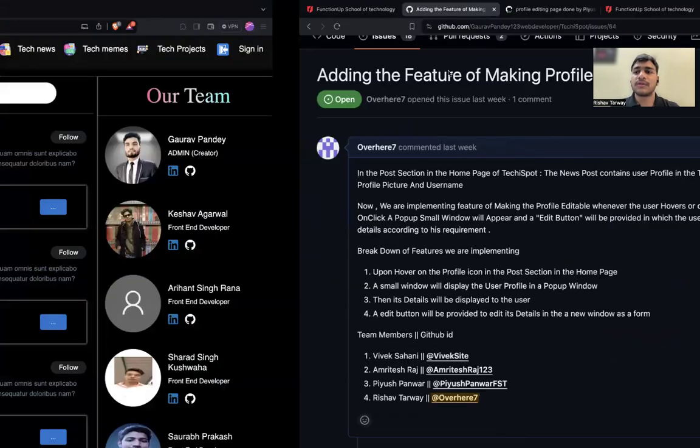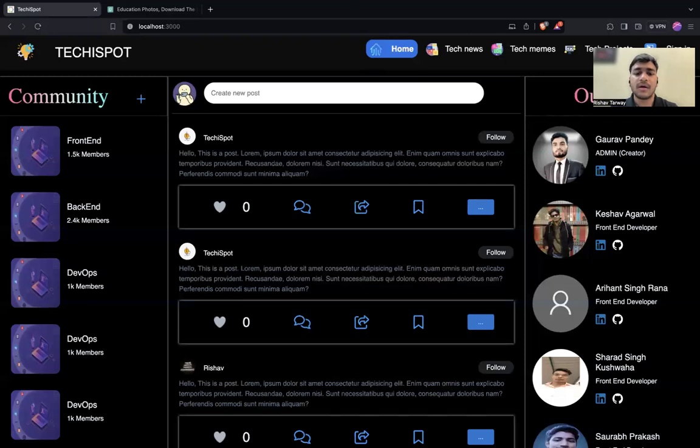So that's all for this contribution. We are working on a tech community platform in order to learn our concepts, and we have used useNavigate and useParams and React Router DOM in order to make the profile editable. That was our team task, and I contributed the task of using useNavigate and React Router DOM so they can navigate to the particular page. So that was my contribution, and I have explained all the features of the TechieSpot community that we are working on.